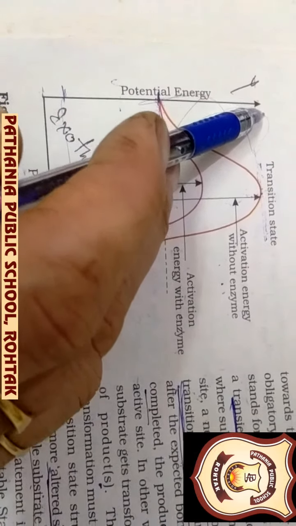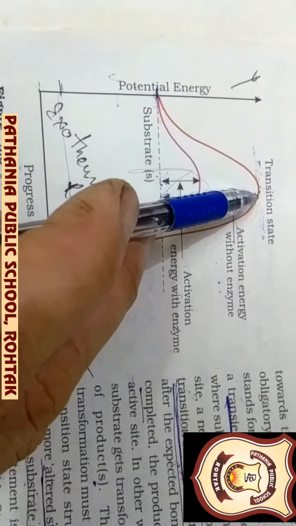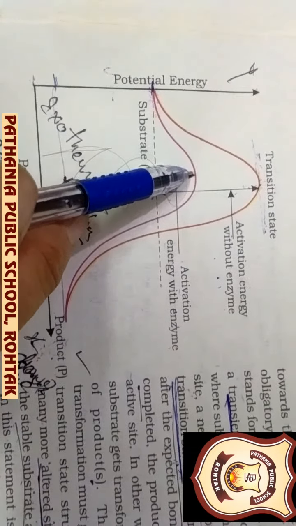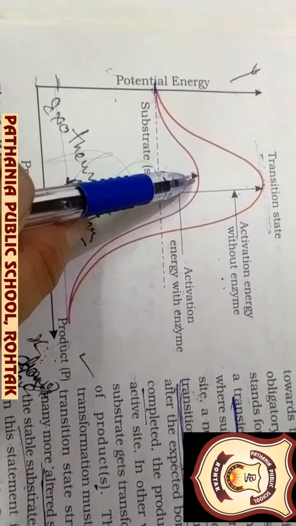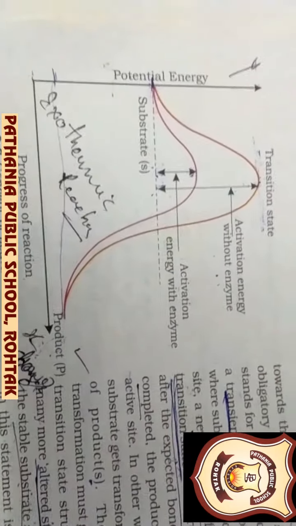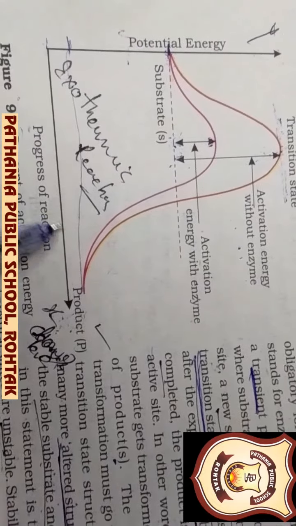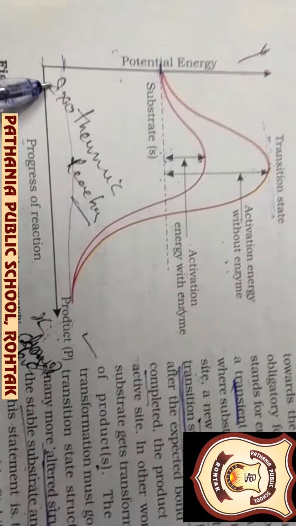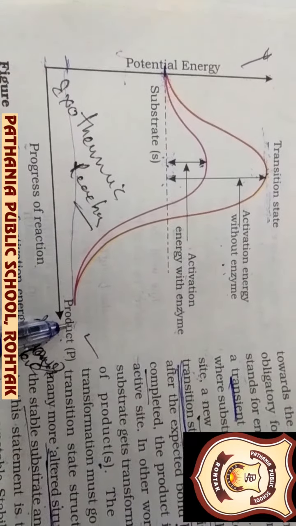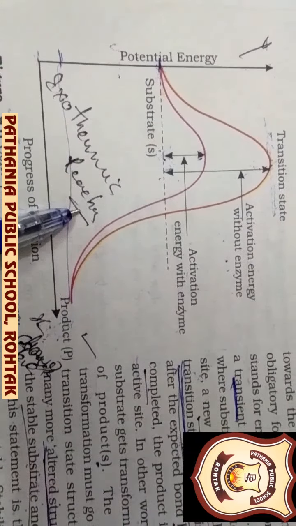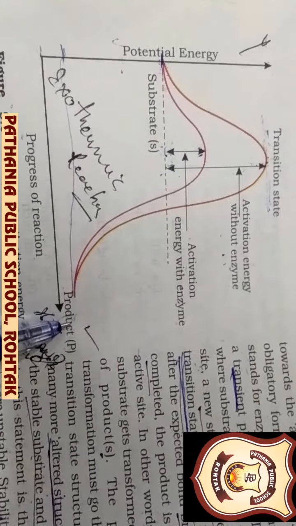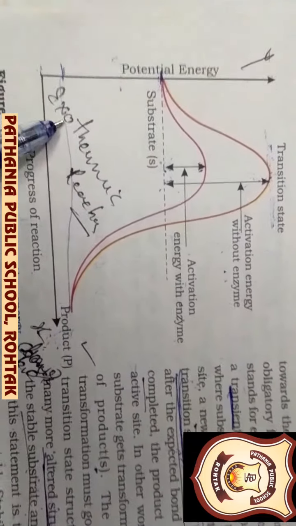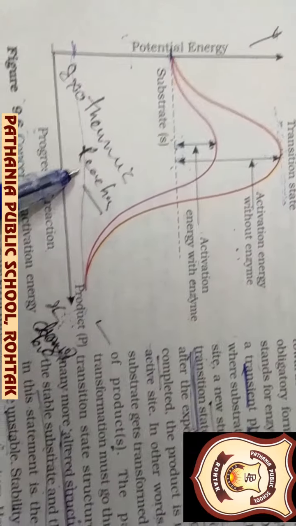Here they are showing the potential energy required. So potential energy is much more when the enzyme is not applied, and potential energy is much less when the enzyme is introduced into the reaction. Now here comes the progress of reaction. Progress of reaction means here the substrate was there and ultimately that substrate has changed into the product. I have written here the exothermic reaction. Once the product is at the lower level on the y-axis, then this represents the exothermic reaction.